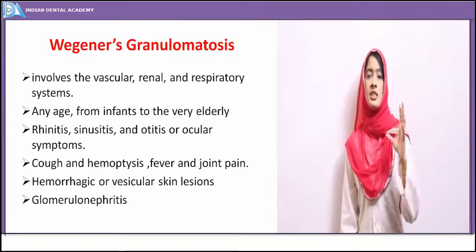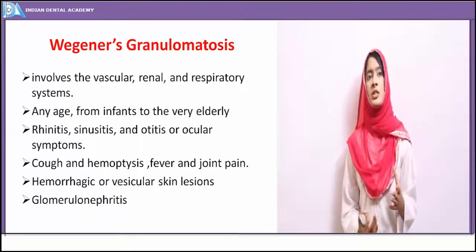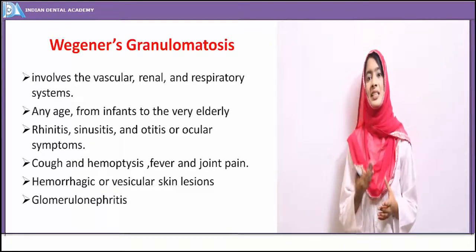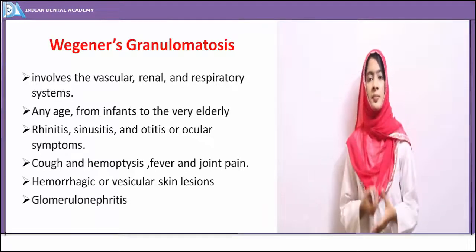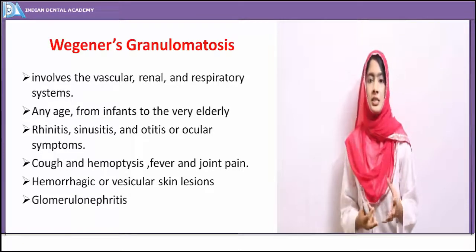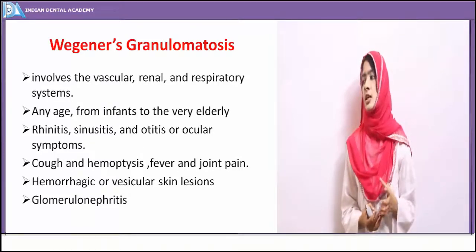Initially the disease begins with inflammation, as rhinitis and sinusitis. Involvement of the paranasal sinuses is seen. Along with that, otitis or ocular disturbances are seen.